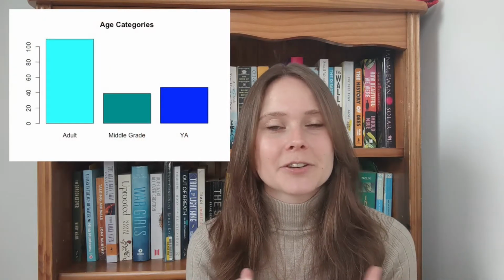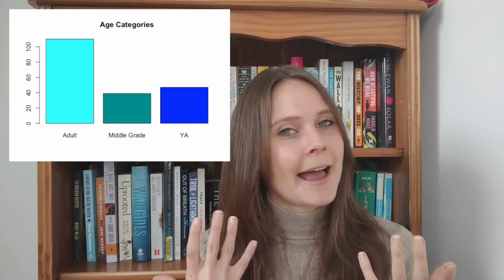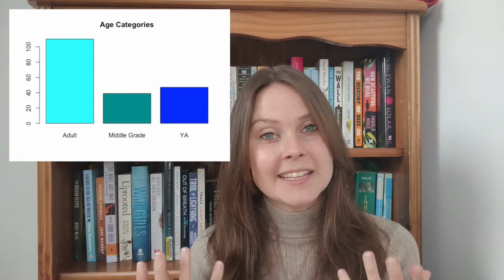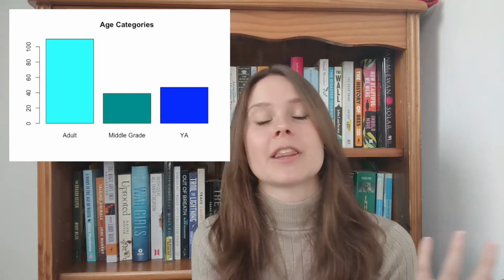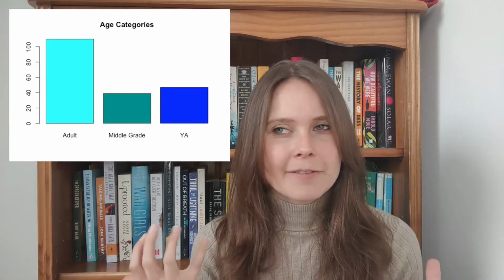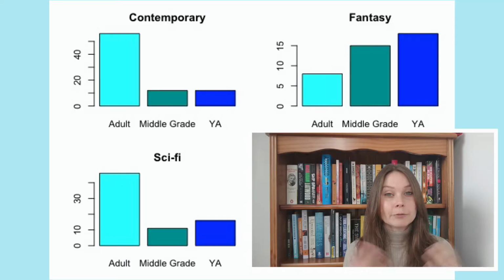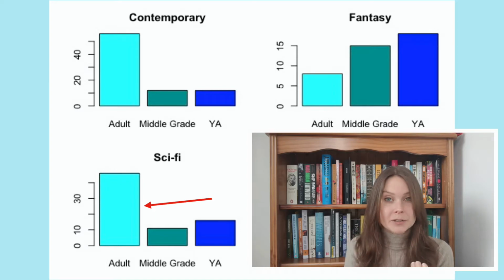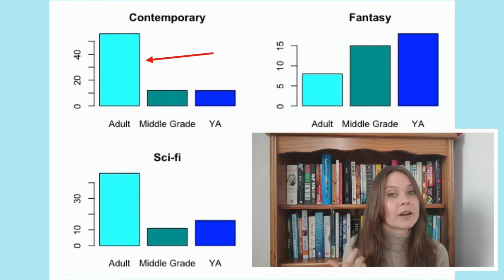Moving on to age categories, this is a little bit more surprising to me. For some reason, I have it in my head that YA is everywhere, that it's super popular, it's super pervasive, everything is YA. But look, I have almost twice as many adult titles as YA titles. And if we look within each genre, we see that sci-fi has way more adult titles than YA titles, and same with contemporary, and in fact it's even more pronounced in contemporary.